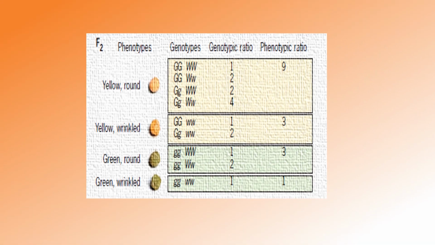So once again it is written like this. This is the genotypic ratio. The genotypic ratio is 1:2:2:4:1:2:1:2:1. This is the genotypic ratio.